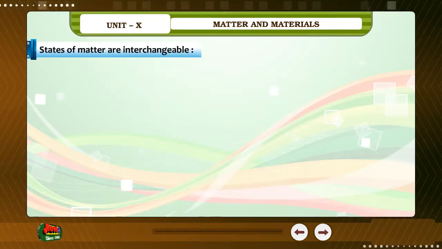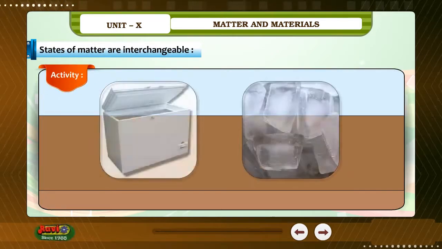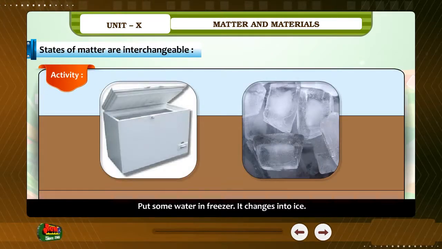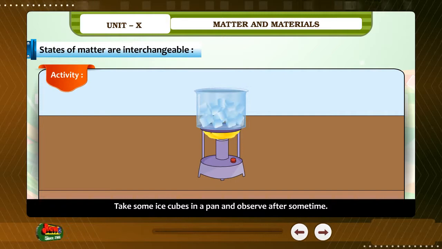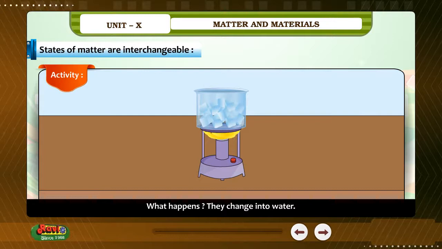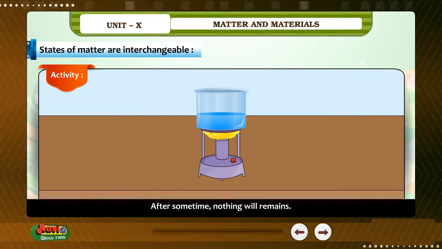States of matter are interchangeable. Activity. Put some water in the freezer. It changes into ice. Take some ice cubes in a pan and observe after some time. What happens? They change into water. Light the candle wax and observe. After some time, nothing will remain. That is, it vaporizes.